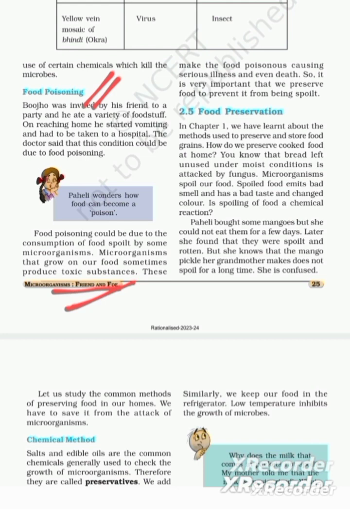If both of these occur, definitely the food is spoiled. So that particular food cannot be taken as a positive thing. We should not eat that food if it smells very bad and its odor is changed.